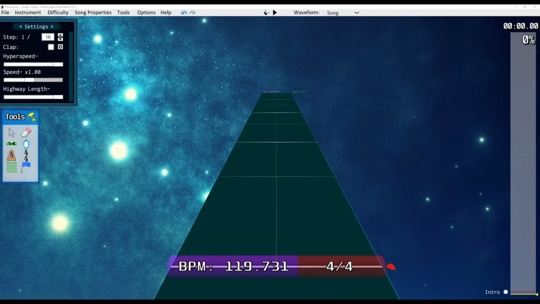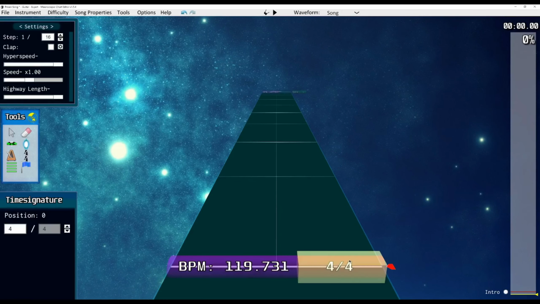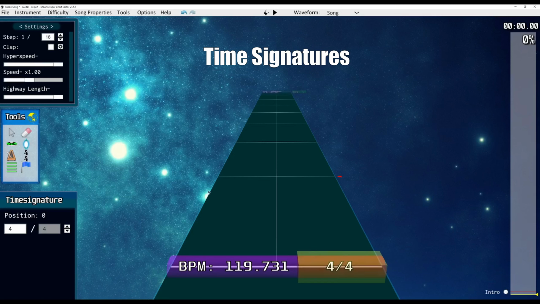While we're talking about BPM markers, we're also going to go over how time signatures work. If you already know how time signatures work, this video is going to be divided up into chapters, so you can just skip this one. Alright, so time signatures. Most songs are in 4/4 time, just like this one. It says 4/4 right here.